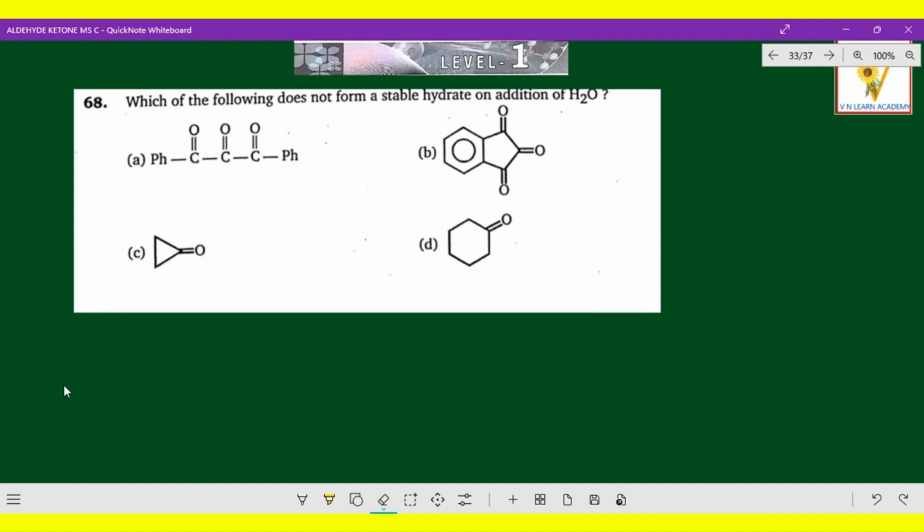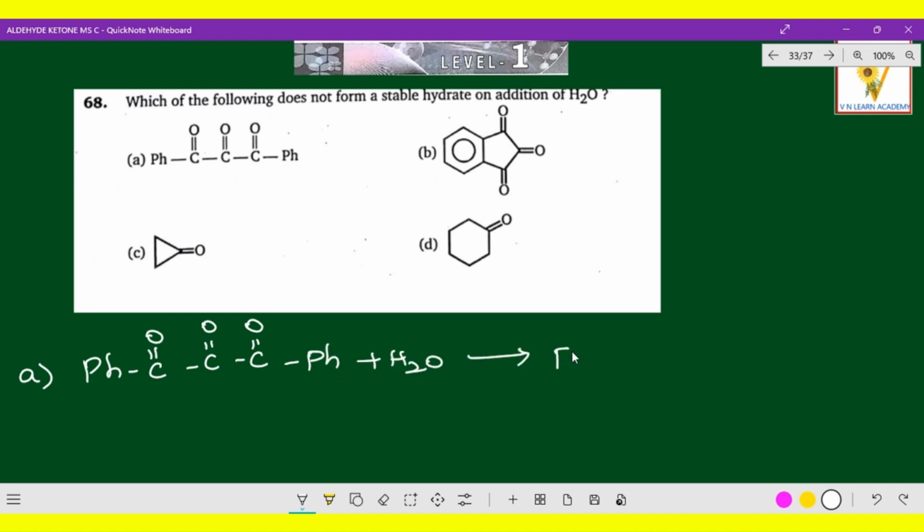Here the first one, option A. In option A, PhC(=O)C(=O)Ph, the keto group is available. Here the C=O combines with the water molecule. So what you will get here is a geminal diol, with OH and OH on the carbon, and then the other C=O with Ph.